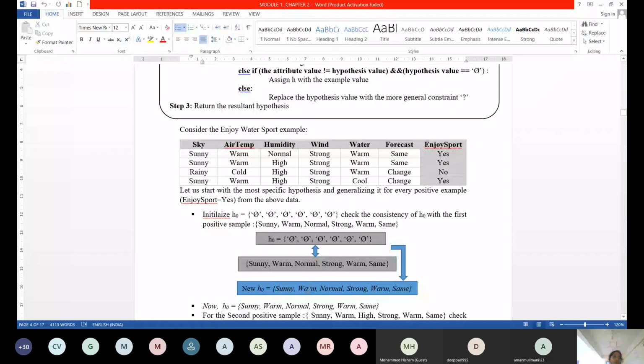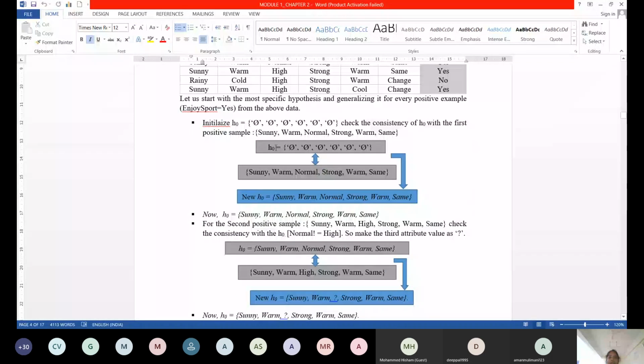Any doubt till now? No, ma'am. Fine. So now you got this as your resultant hypothesis. Now I don't need to worry about the previous hypothesis. What is that? H naught. Now my H naught is this. Clear? Now I have to go with the second positive example. What is my second positive example? You could see that on the screen. Sunny, warm, high, strong, warm, same. The second positive example in the dataset table, right? Now this is my hypothesis and this is my data set.